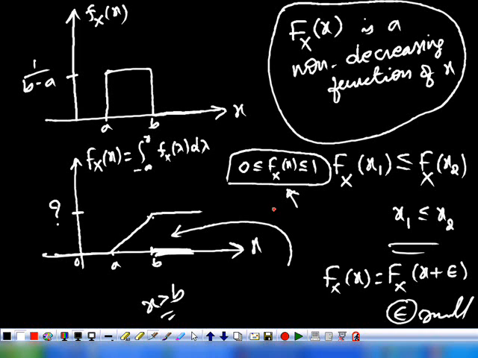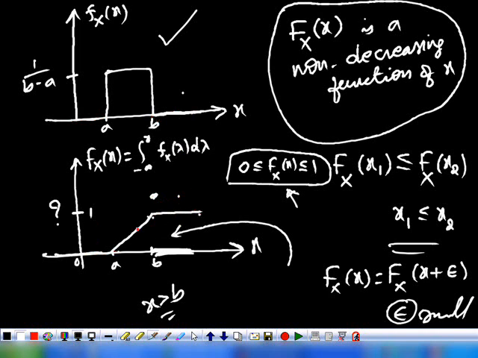A cumulative distribution function must satisfy the properties that we studied. See, if you differentiate this, can you get the PDF back? We integrated to get it; now go in the reverse direction. We take the CDF and differentiate it. If you differentiate a constant, you get 0.